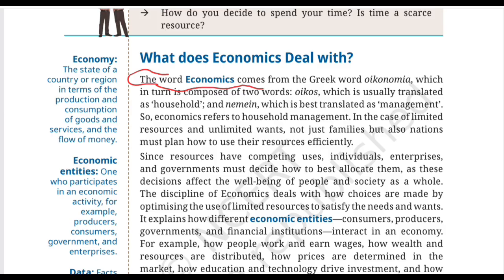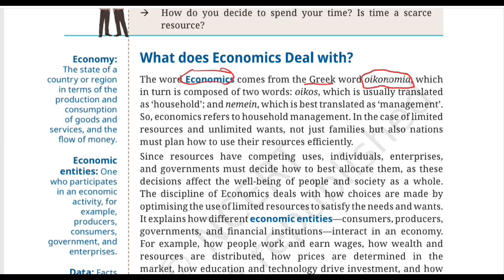The word economics comes from the Greek word oikonomia, which in turn is composed of two words: oikos, which is usually translated as household, and nemein, which is best translated as management. Okay, don't get frightened by the Greek word. Let's break them down.